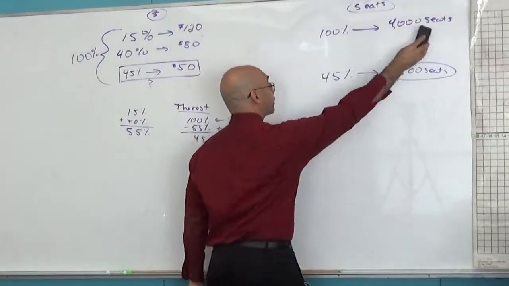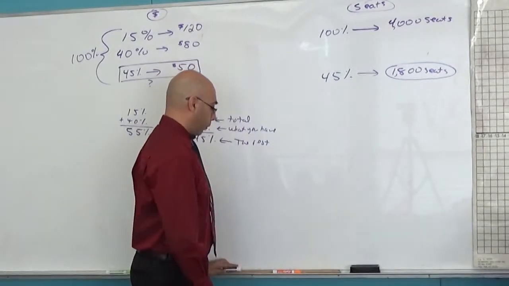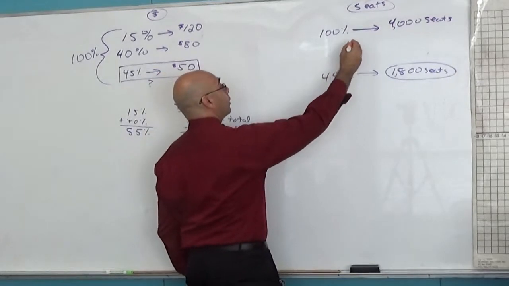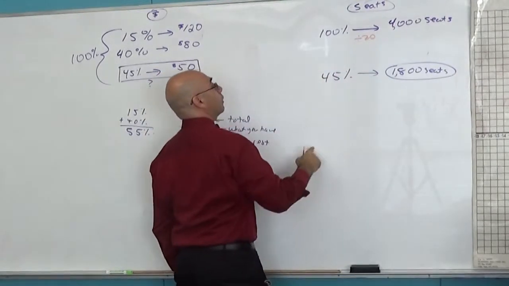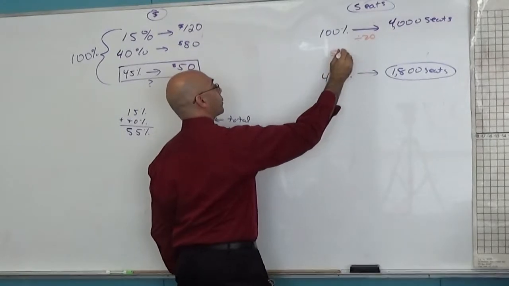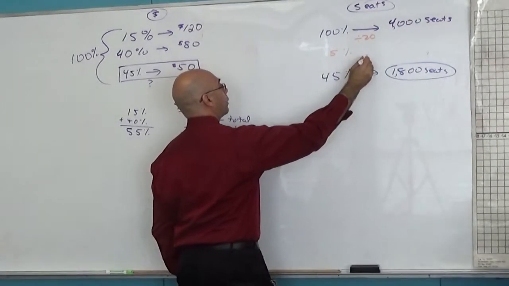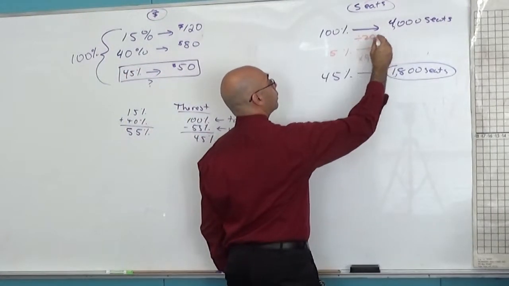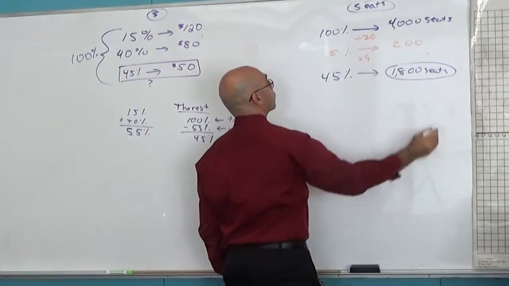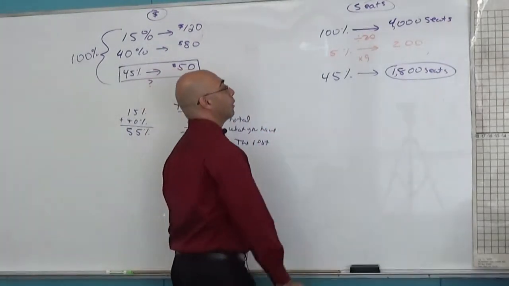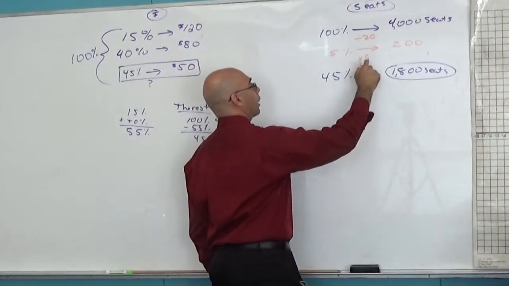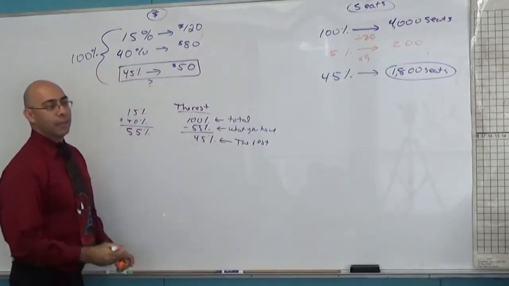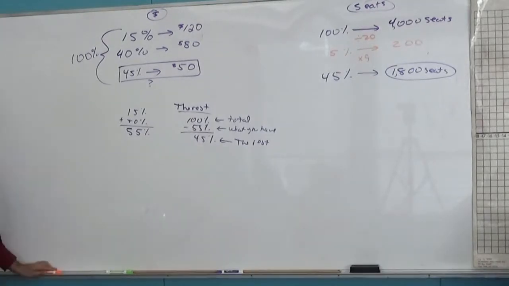Watch this. I'm going to test my work right now by just doing different numbers. I'm going to divide by 20 because 100 divided by 20 is 5%. Then I'm going to multiply by 9 because 5 times 9 is 45. Let's see, 4 divided by 2. So that's 200 seats. 200 times 9. What's 9 times 2? 18. 18 with 2 zeros. Oh, yeah, that's right. It does work. So that's another way you could do it too.